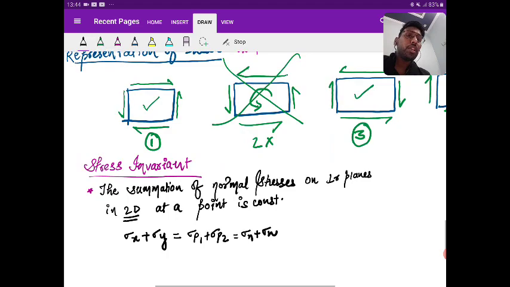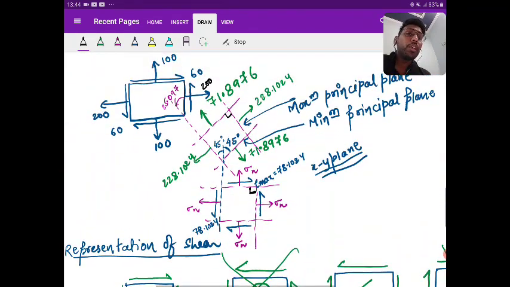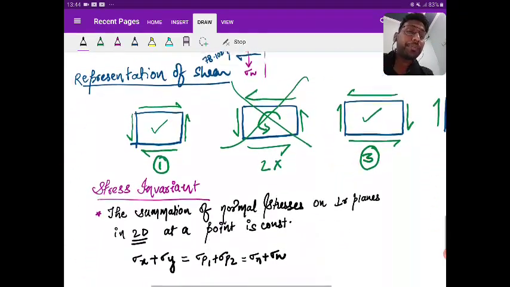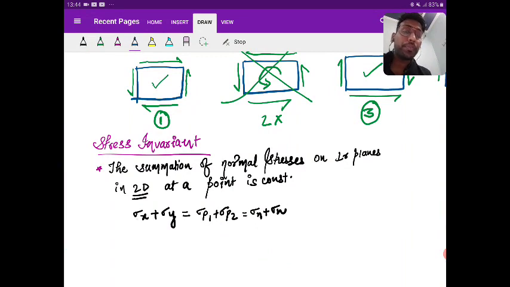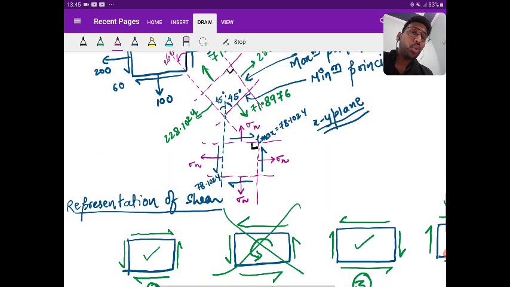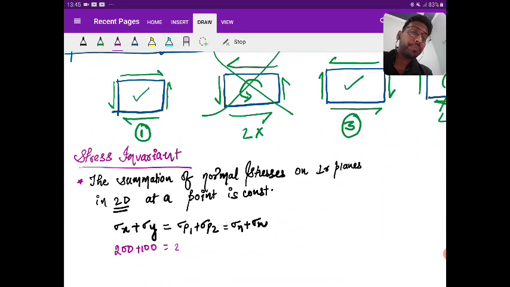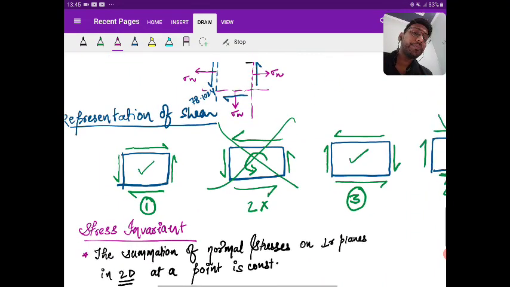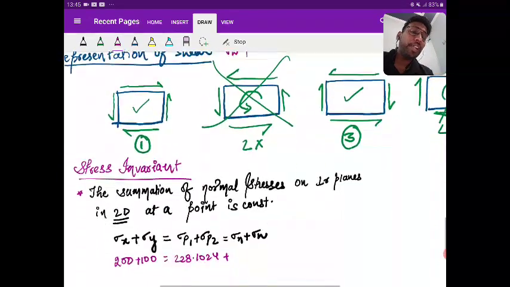Now, let me put the values. Sigma x is 200, sigma y is 100. Sigma p1, 228.1024. Sigma p2, 71.8976.